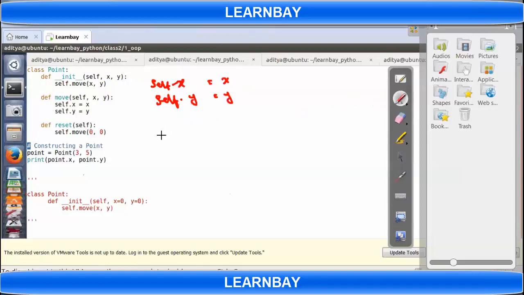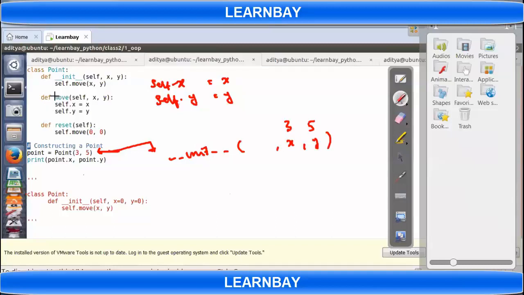When from outside I am calling point dot move, it will directly go to the move and take the x y value. No. So when you're calling this point, what will happen? The function calling sequence will be this point will call underscore init with self and x and y as arguments, x equal to 3, y equal to 5.